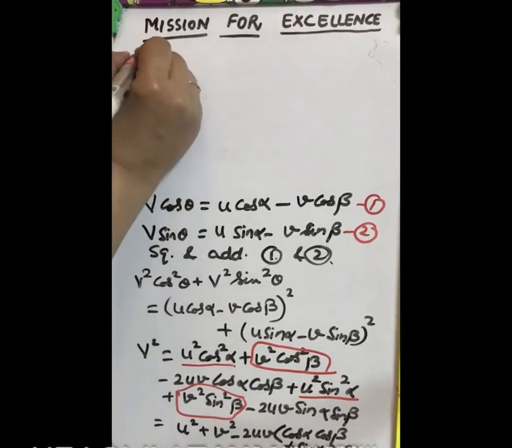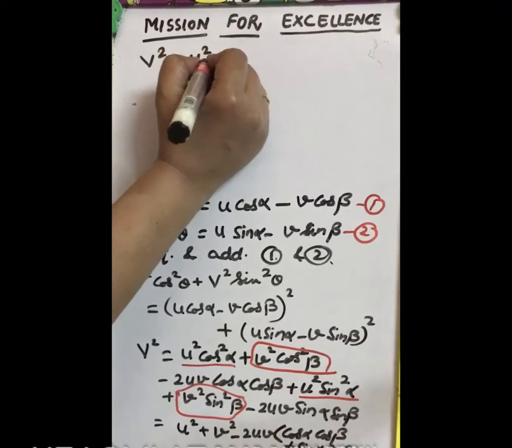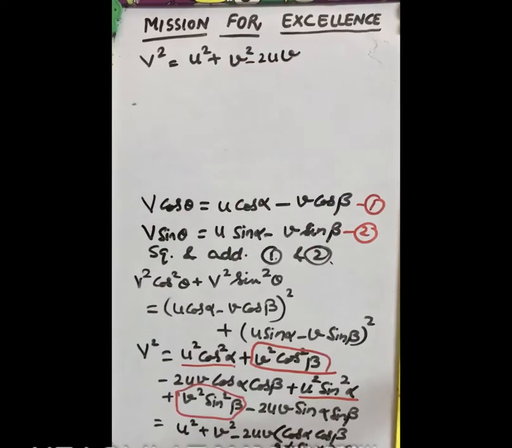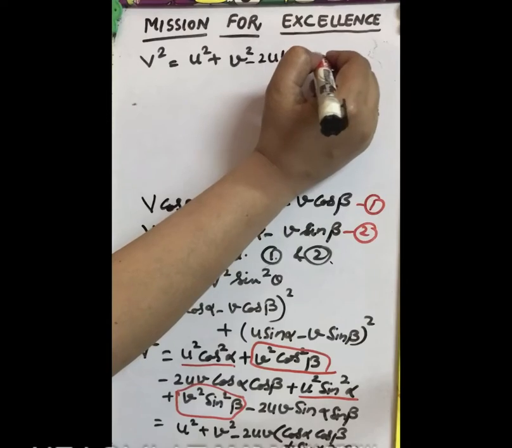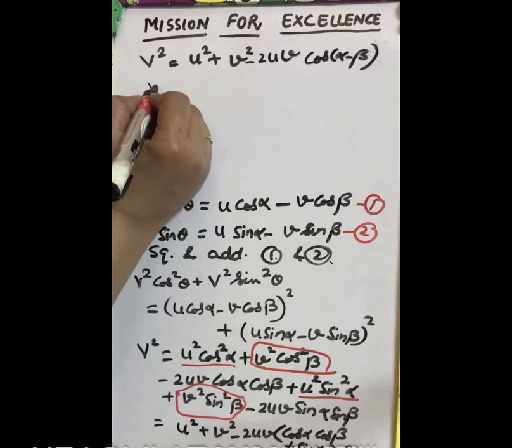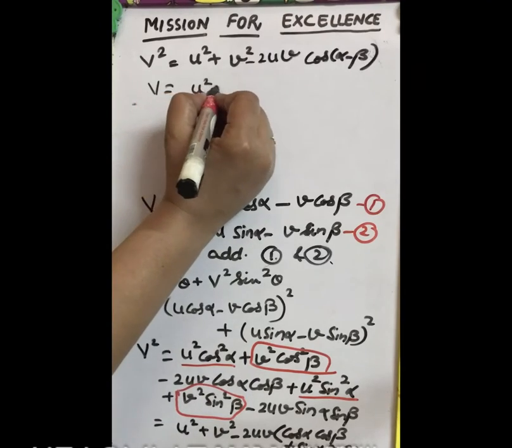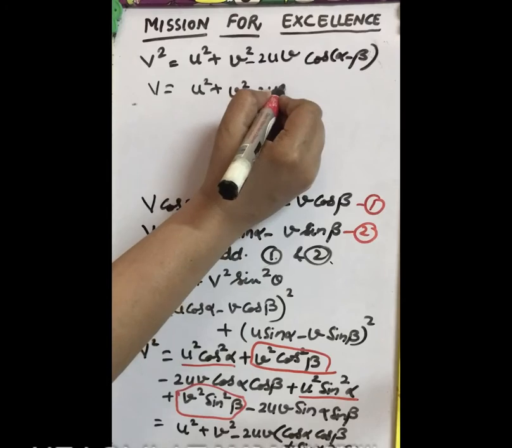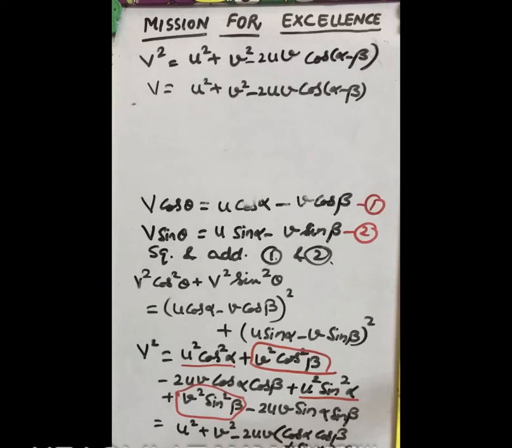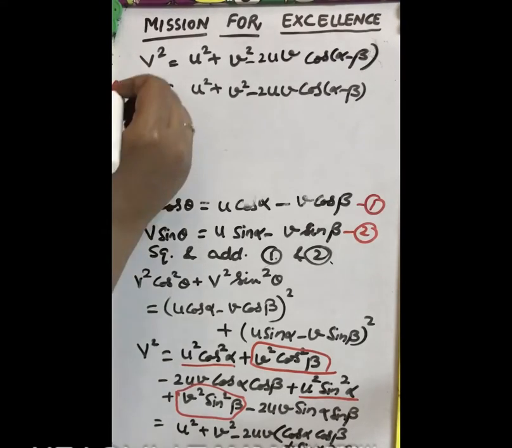So we get V square equal to u square plus v square minus 2uv cos alpha cos beta plus sin alpha sin beta, which is cos of alpha minus beta. So from this we get capital V equal to the square root of u square plus v square minus 2uv cos of alpha minus beta. This is the magnitude of the relative velocity.